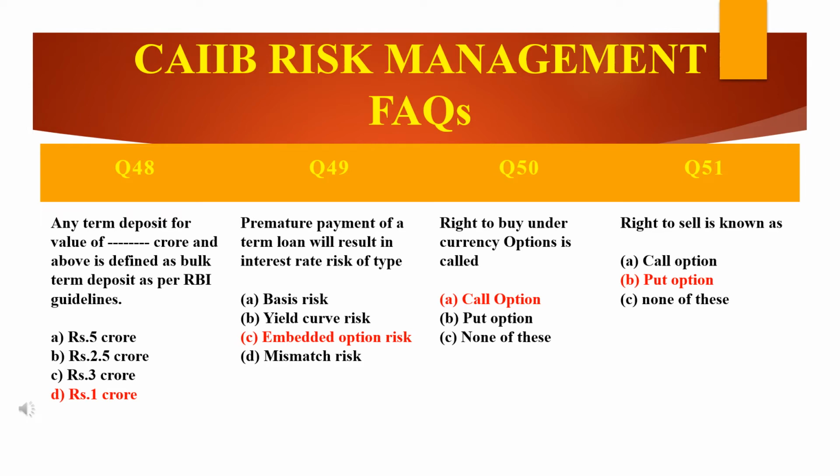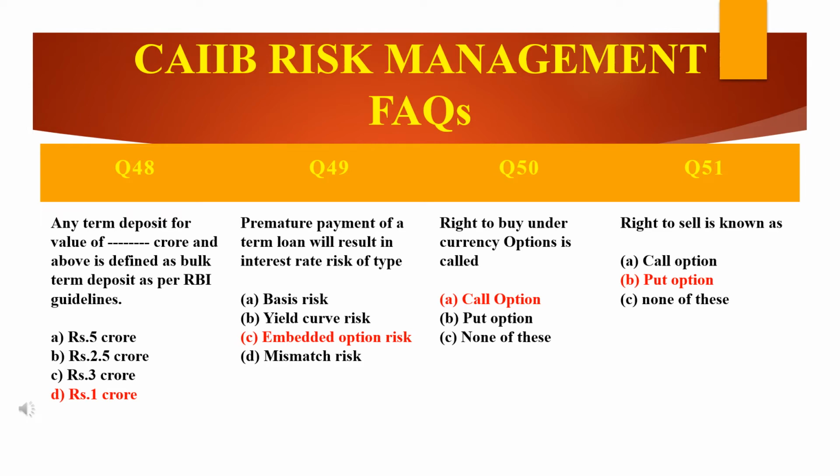It brings uncertainty into the calculations, as the inflow or outflow of the funds could be different depending upon whether the embedded option is exercised or not. I will explain this. See, premature payment of a term loan will result in interest rate risk of dash type.